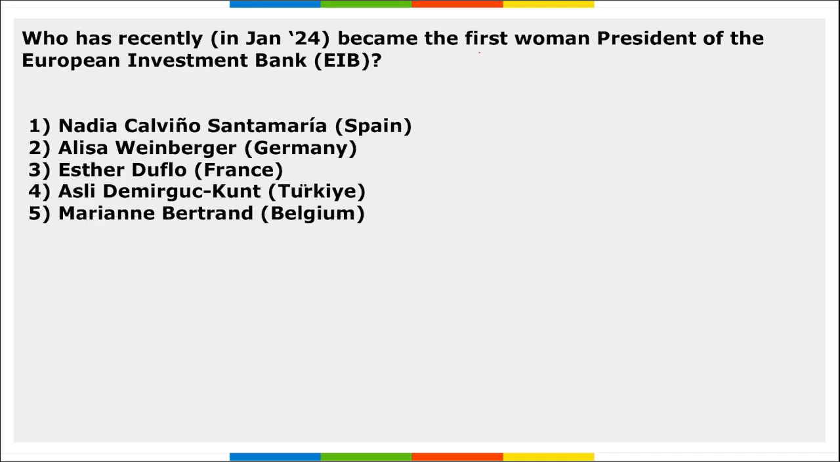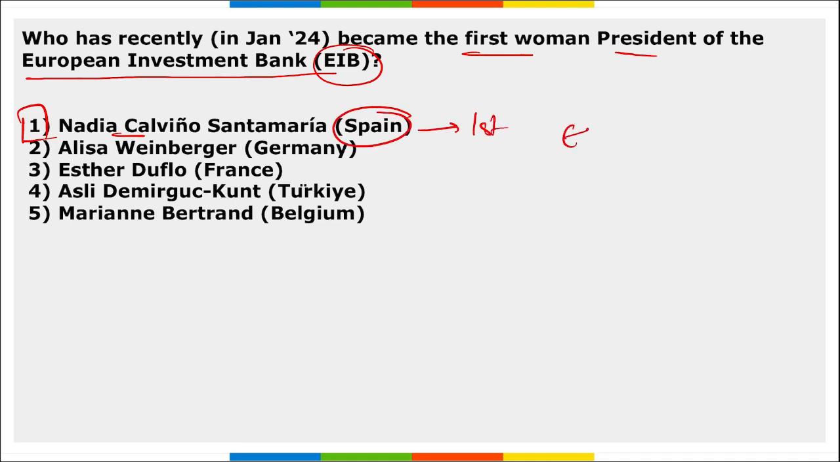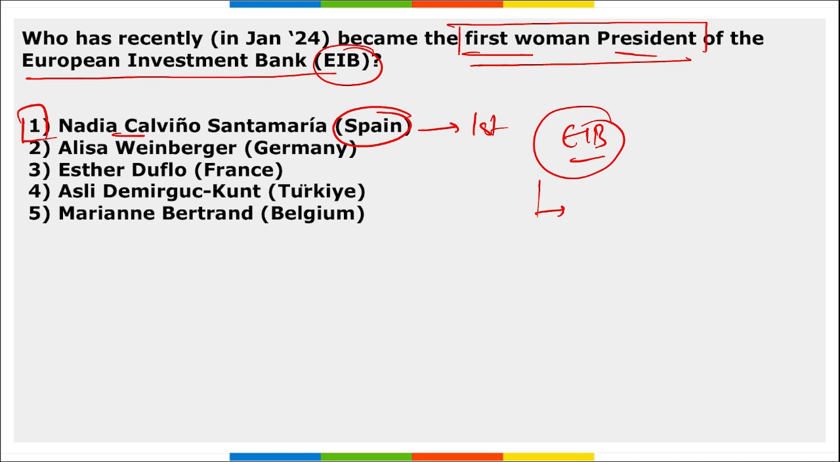Next, who has recently become the first woman president of the European Investment Bank, that is EIB? Nadia Calvino. Correct. She is from Spain and she became the first woman president of the European Investment Bank. This EIB is the lending arm of the European Union. She will be succeeding Werner Hoyer. Werner Hoyer is from Germany.